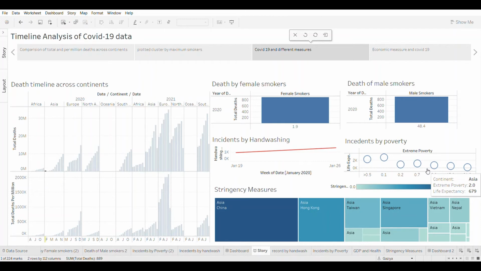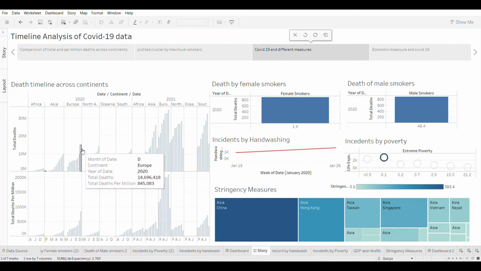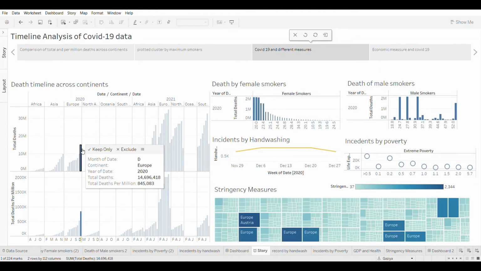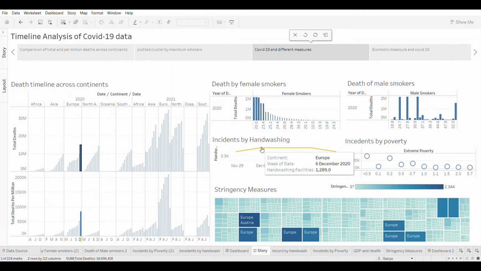Now, let's go to European countries. As seen earlier in the video, Europe witnessed the highest number of smokers, both male and female, and we can see here the contribution of smokers has been rising increasingly, both male and female smokers. So we can say that there is a high risk of severe COVID-19 disease among smokers.